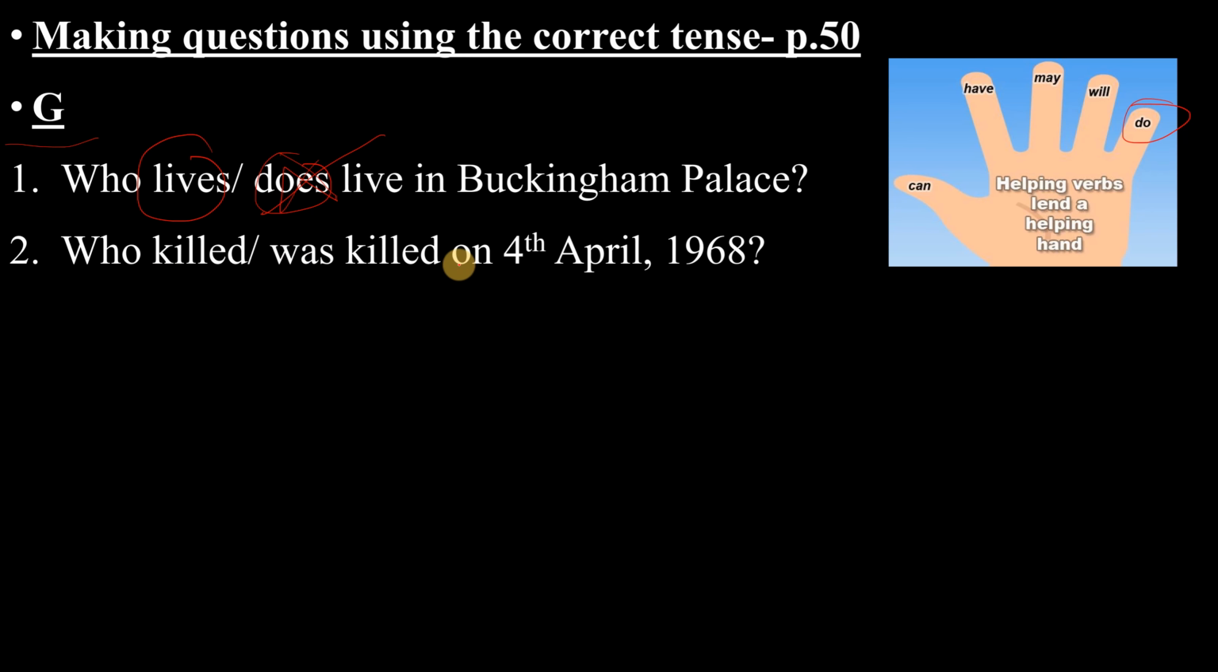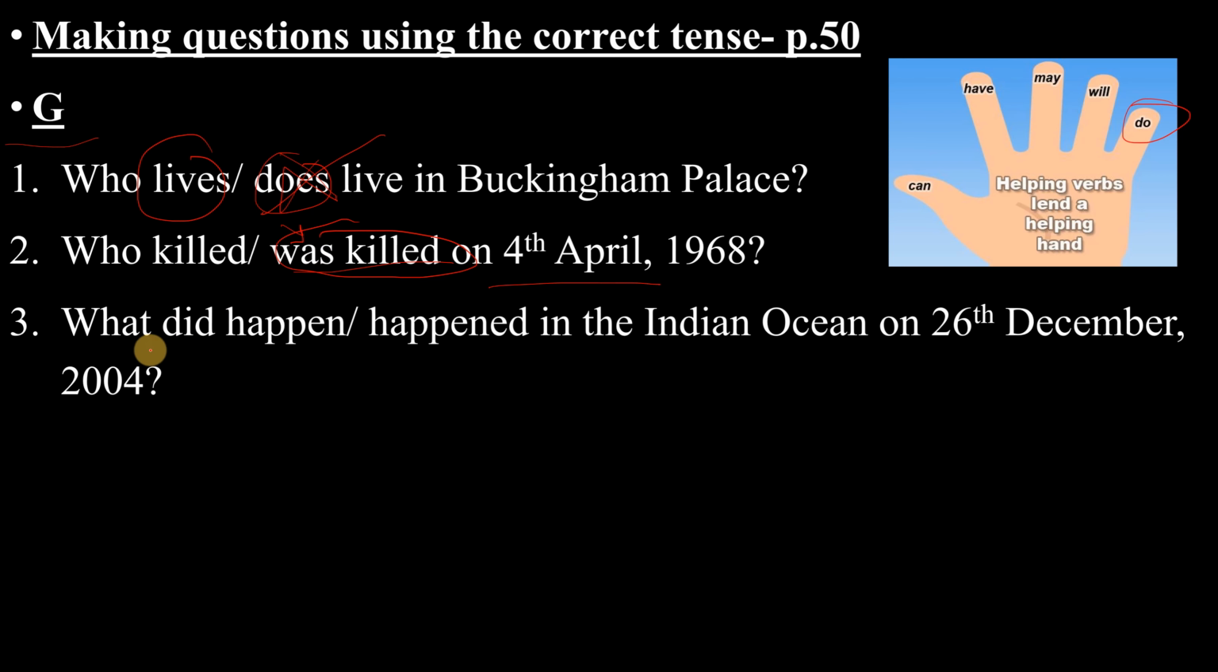Alright, السؤال الثاني. Who killed or was killed on 4th April? هذا الماضي, right? فهنا it's who was killed لأن was is not an auxiliary, and this is who was killed. I'm asking about the subject, right? لو قلت who killed and you are asking about the object. Right. All right. سؤال ثالث.